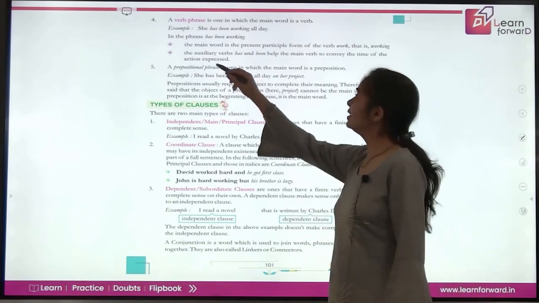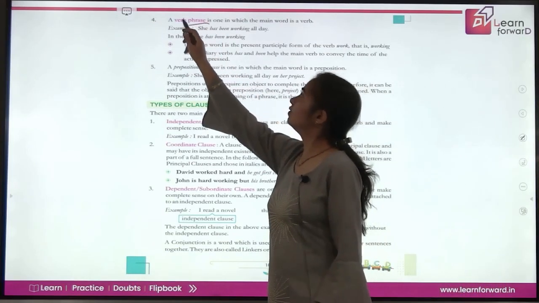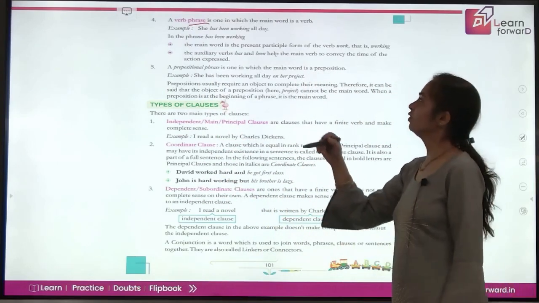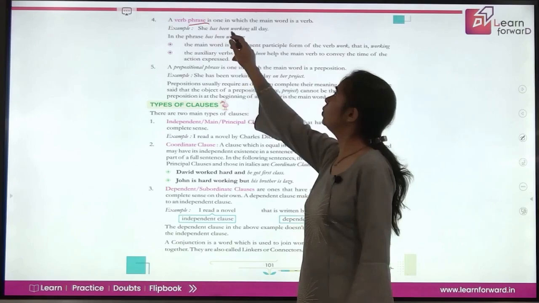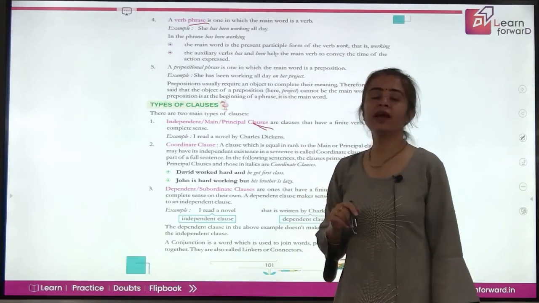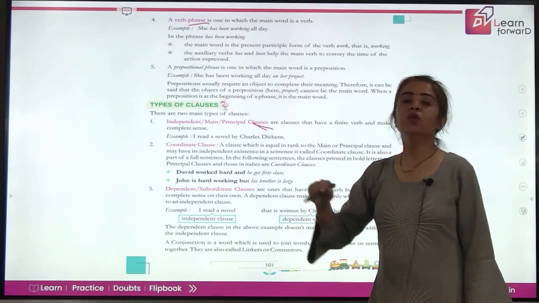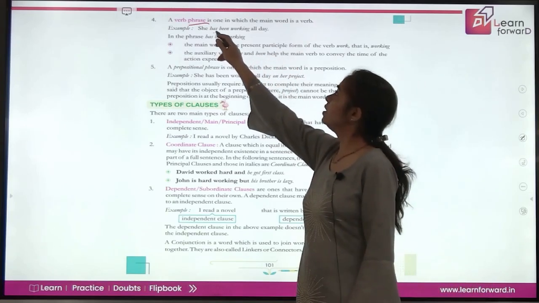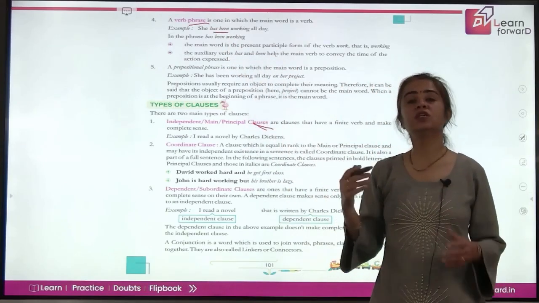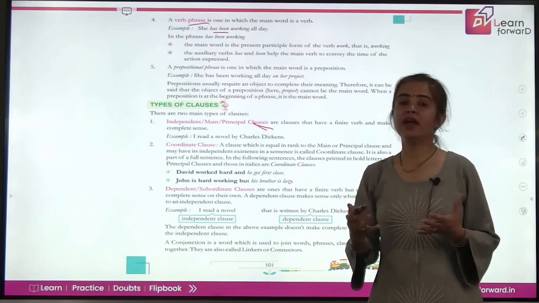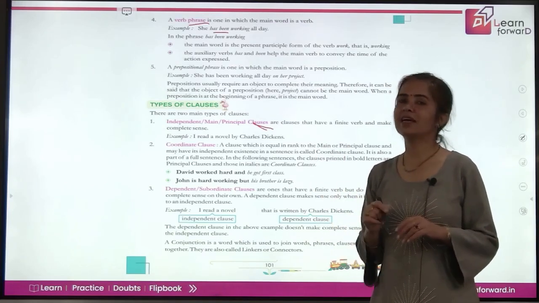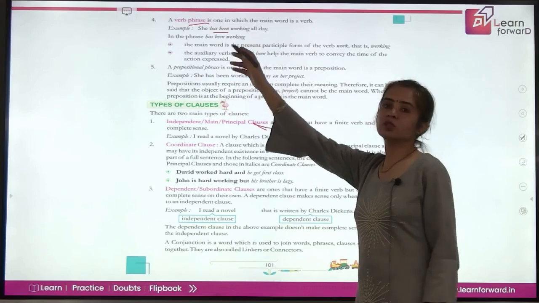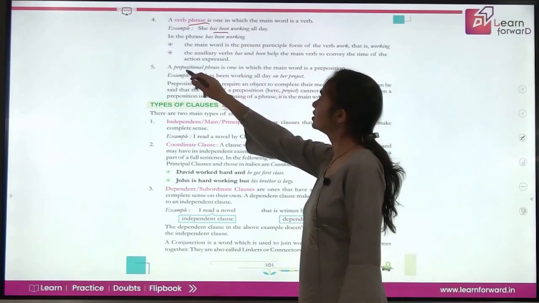The third one is a verb phrase, and it is the one in which the verb is the main word of the phrase. So she has been working all day. When you look at these italicized words, working is the main word in this phrase, and has been is being used just to give additional information about the exact time, the exact tense of this verb. So that becomes your verb phrase.